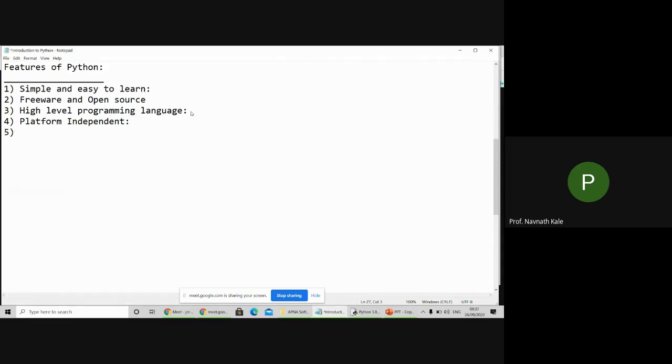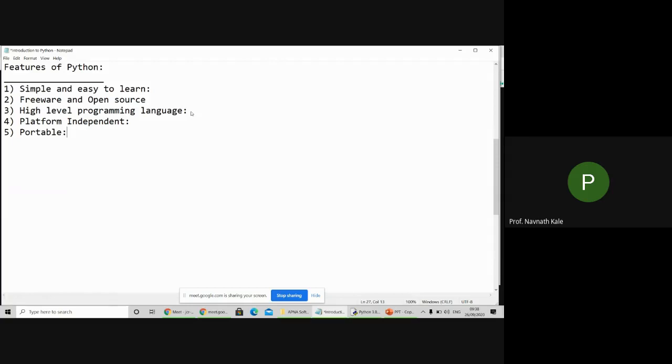Next, the fifth feature is that it is portable. This is a portable language. Portable means what? We can move. Suppose I have written a code on this Windows system. I can migrate this Python program from my Windows system to any other system. We can migrate the Python program from one platform to another platform without any change. That is called portable.